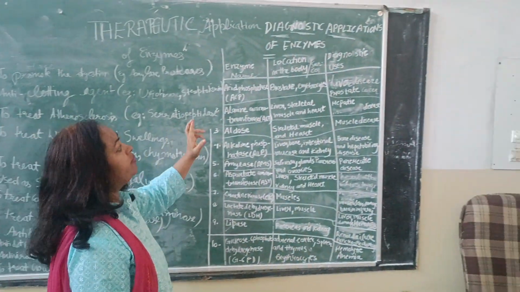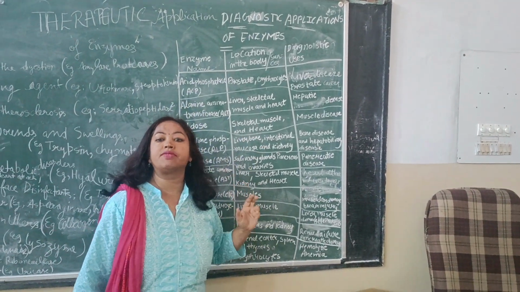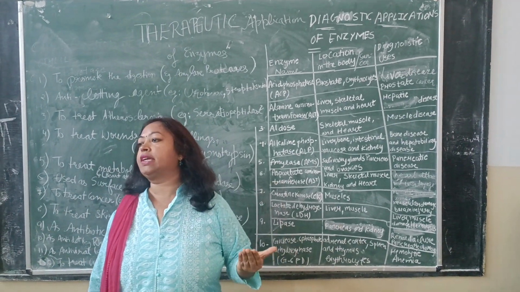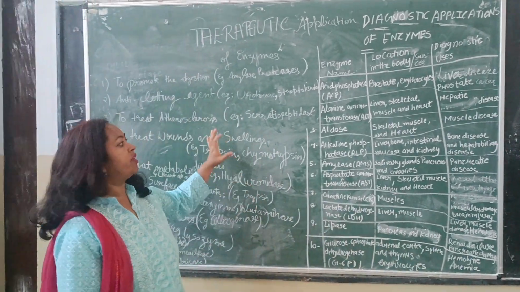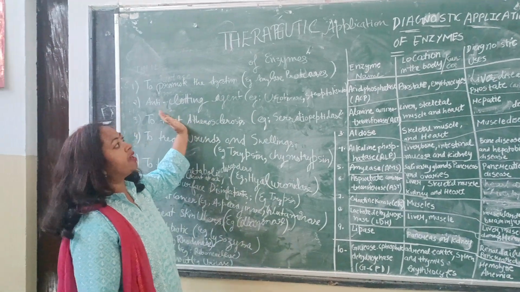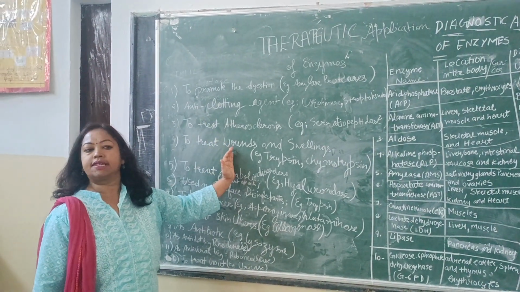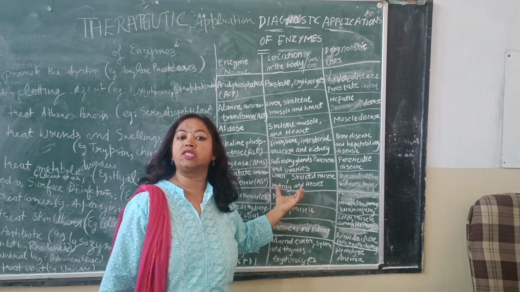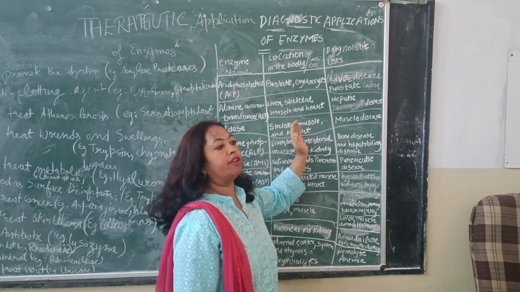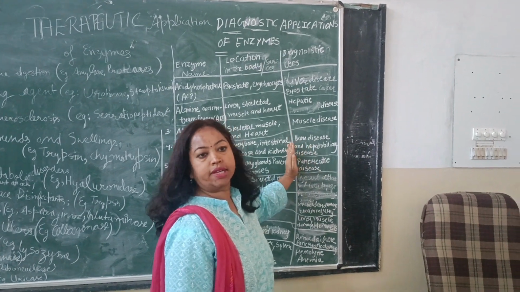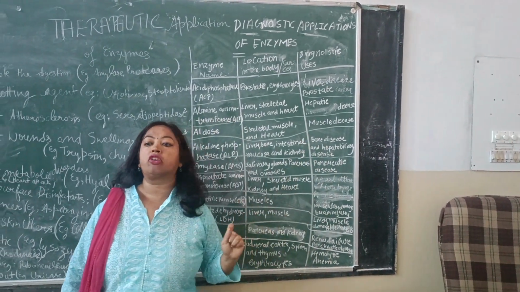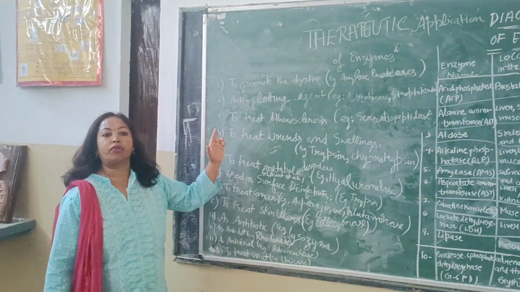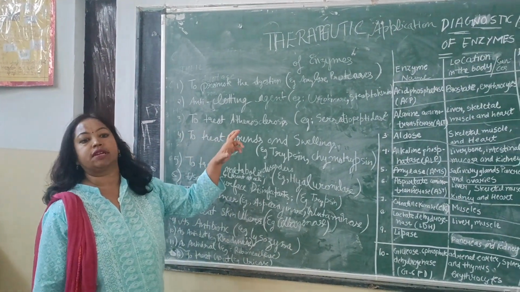That means we will first identify the disease with the help of a specific symptom and then we will treat the disease. There is a little difference between these two applications. Here we are directly treating the disease. Here we will first identify the disease with the help of a specific symptom and then we will use the enzyme in the treatment of particular disease. That's why they are separate terms, therapeutic applications and diagnostic applications.